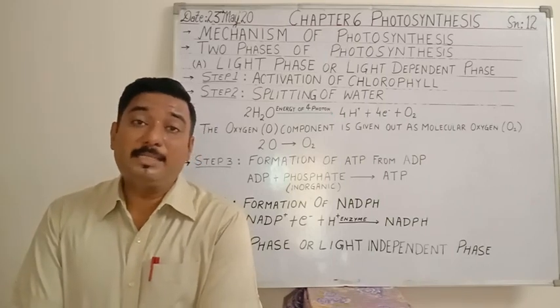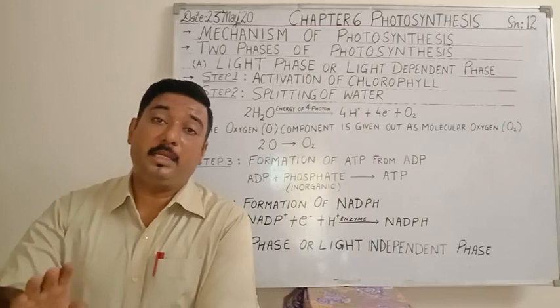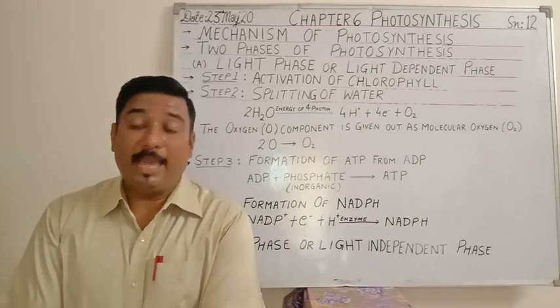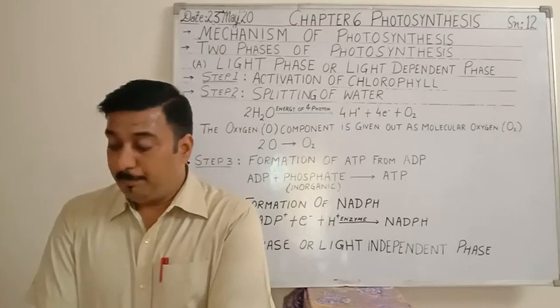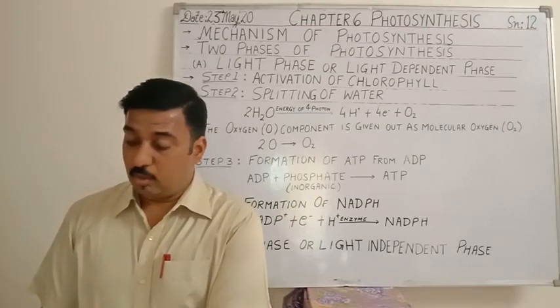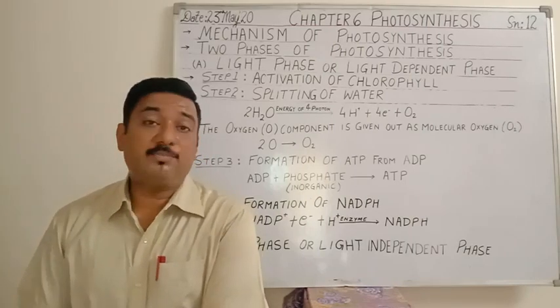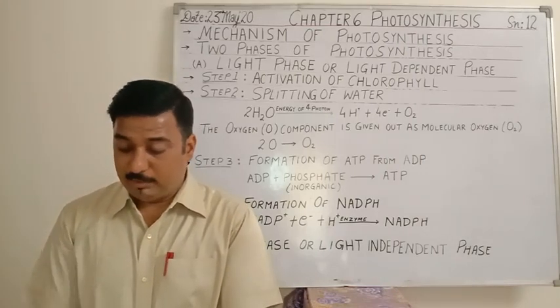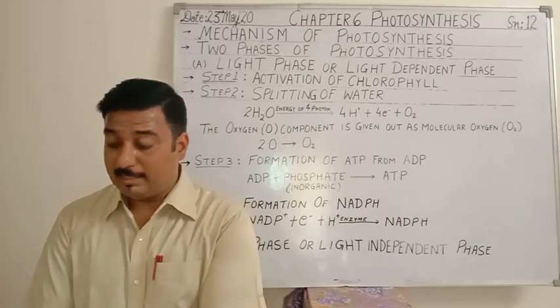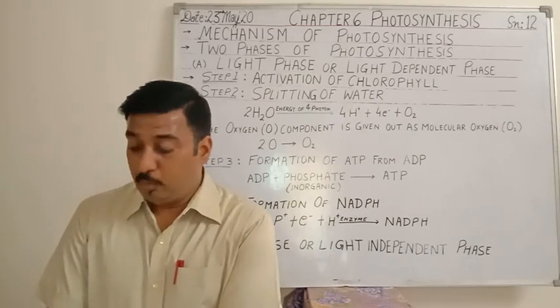Okay, because it's an unstable compound. That's why it needs to be converted into a stable form. That is, it gets converted into starch and other compounds, and it is stored in various parts of the plant's body. So that is what we are going to study today. Okay, so let us start with the first topic of the day, that is mechanism of photosynthesis.